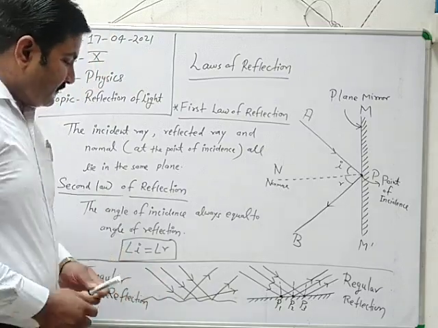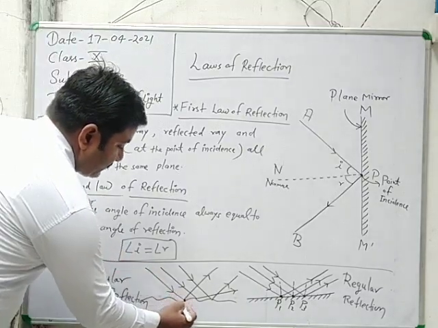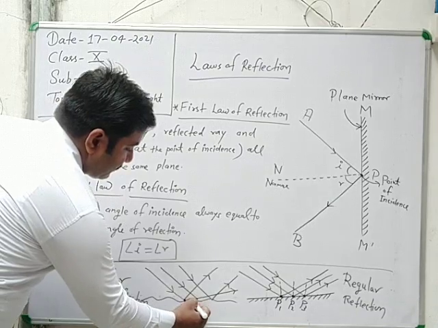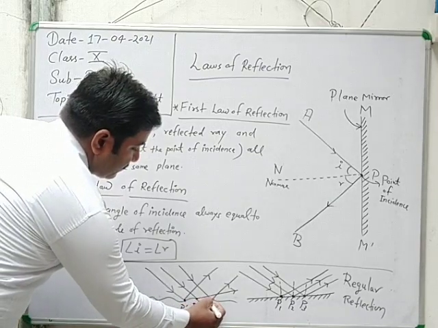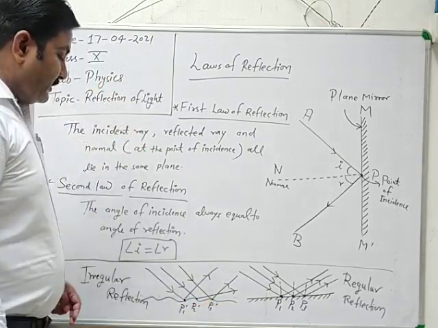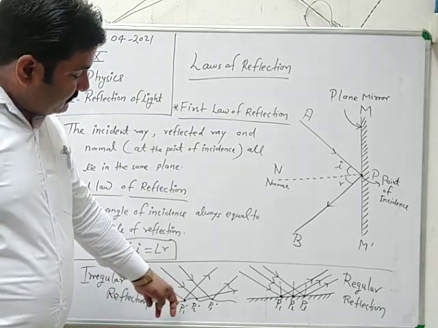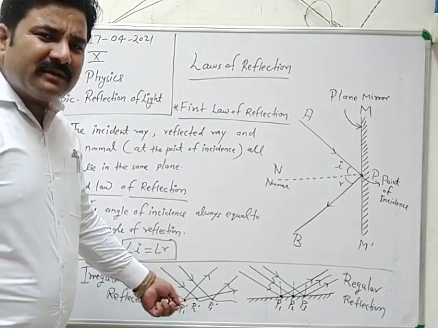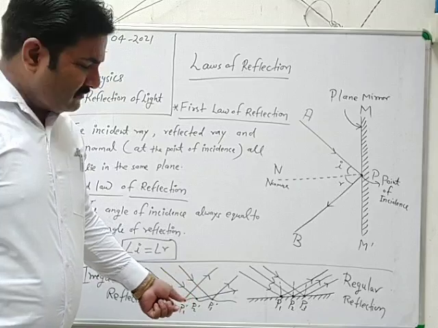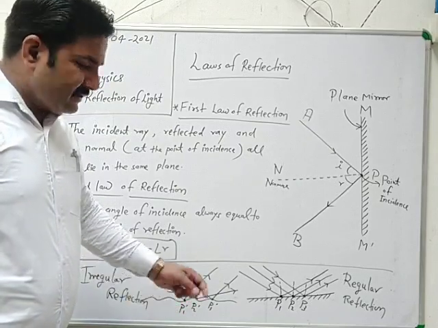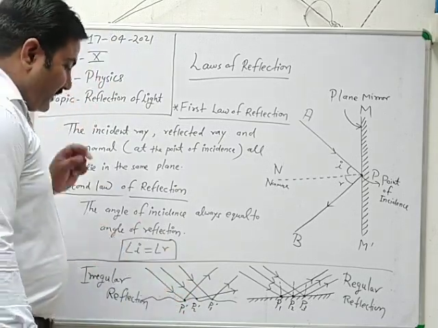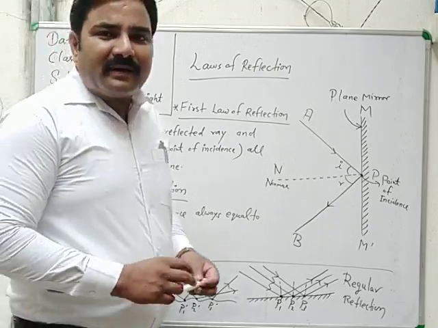But in this case, suppose we take P1 dash, P2 dash and P3 dash. Here the angle of incidence may be equal to the angle of reflection in some cases, but not in all cases. So all the reflected rays are not parallel to each other.